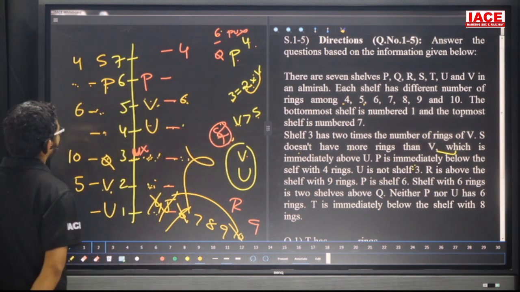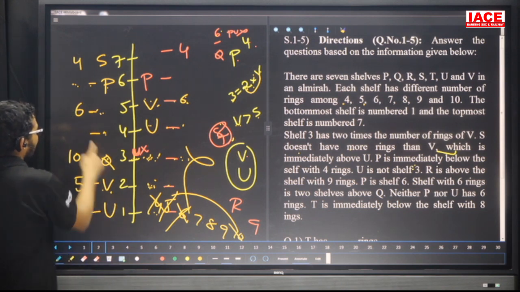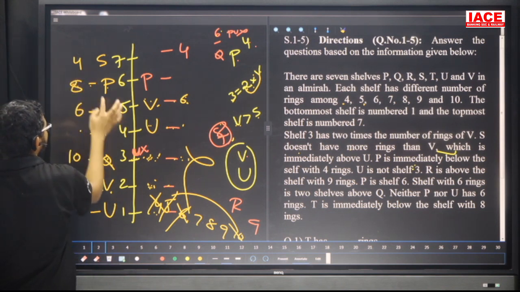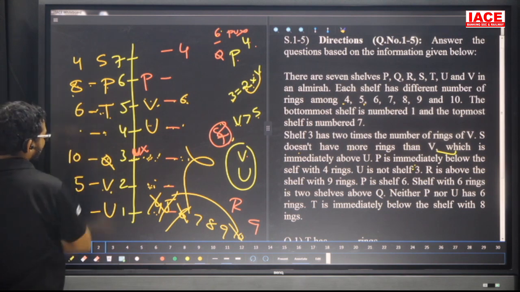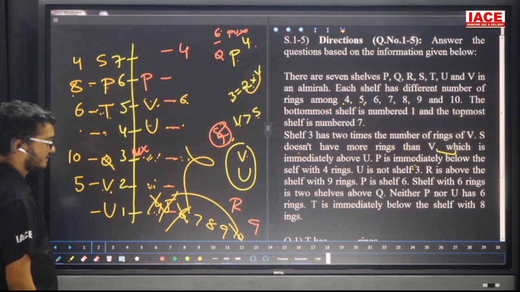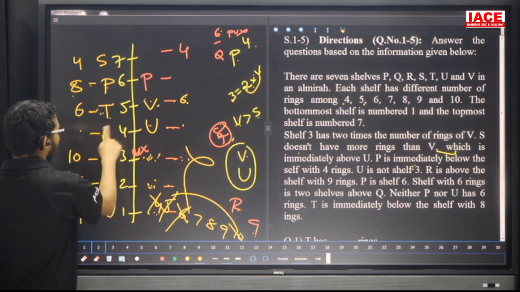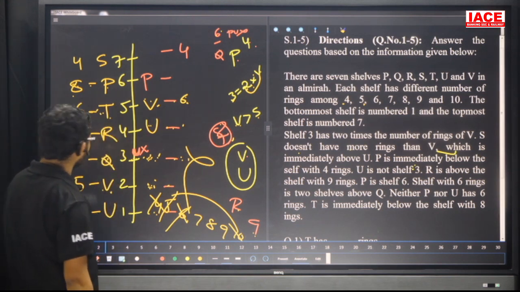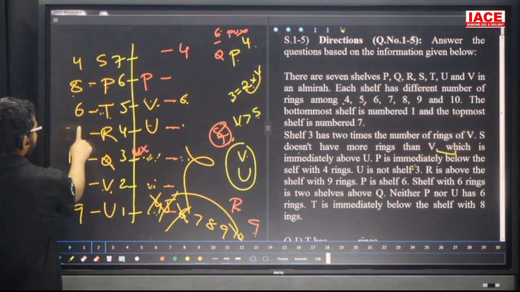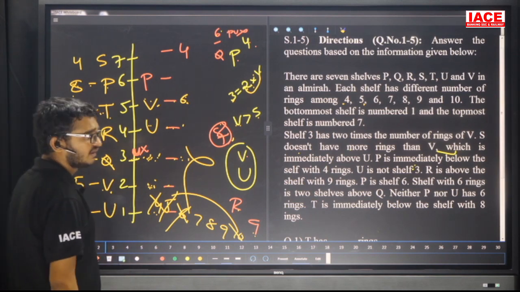Only possibility is what? Friends, check here. If I take 8 here, T has no chance. Then this one is 8, and this one is T. T is immediately below the 8 rings. Next, the 9 rings is below the R. Then this one is 9 rings. Here R. Now R contains the remaining ring, which is 7. Yes, this is the given information.